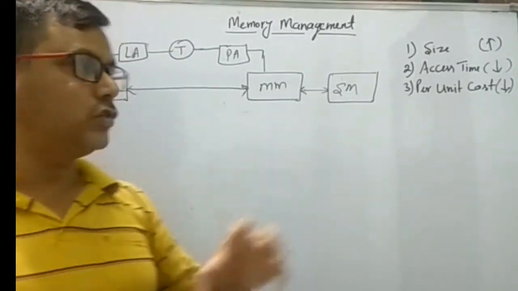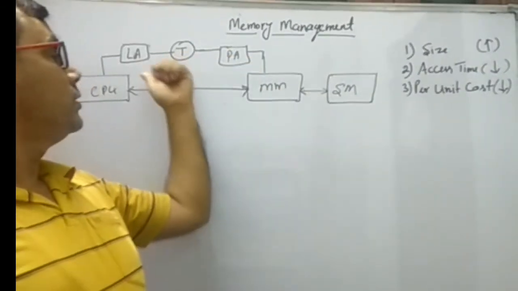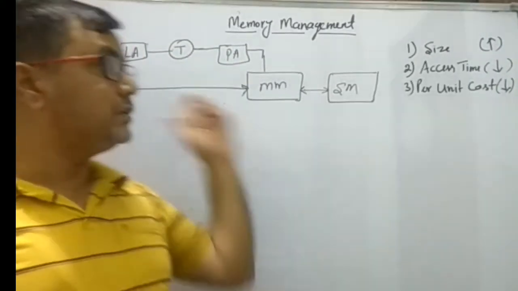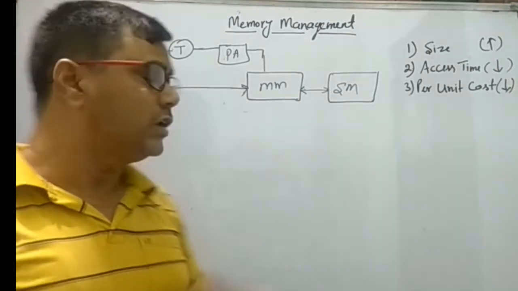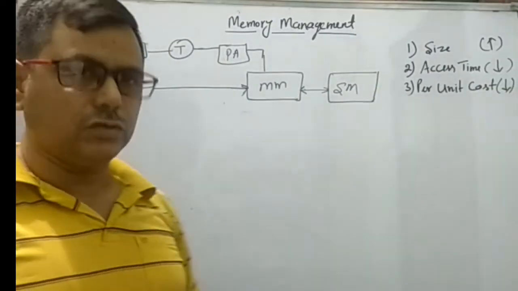The first purpose of memory management is just mapping the translations, mapping the logical address into the physical addresses. And we will study it in the coming videos in virtual memory management also.